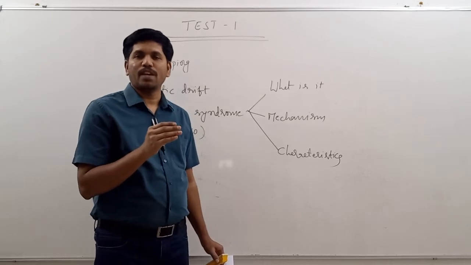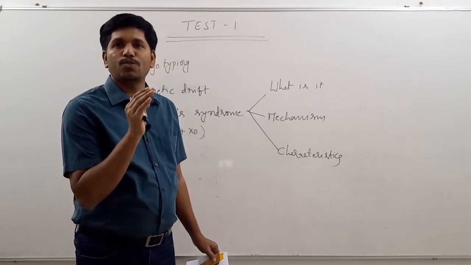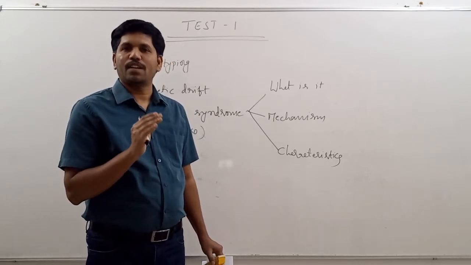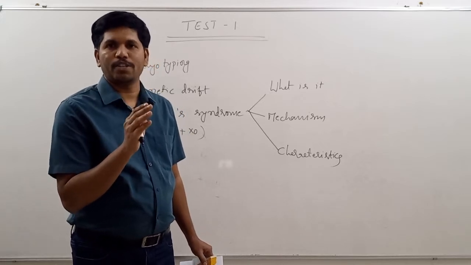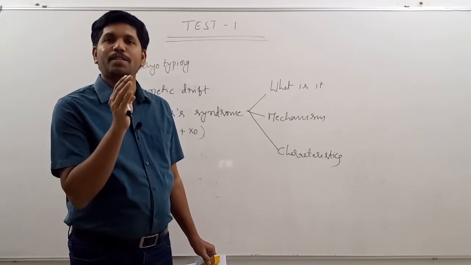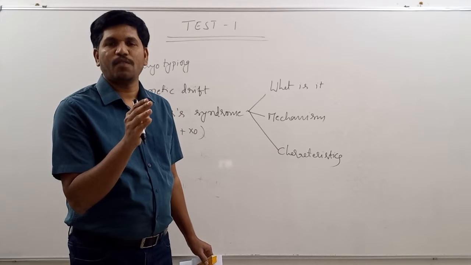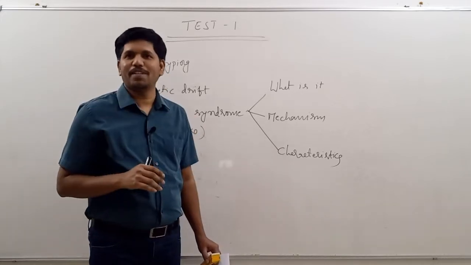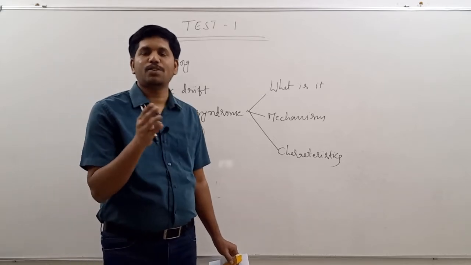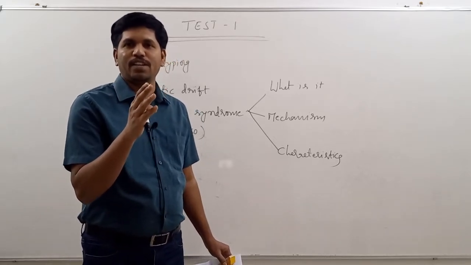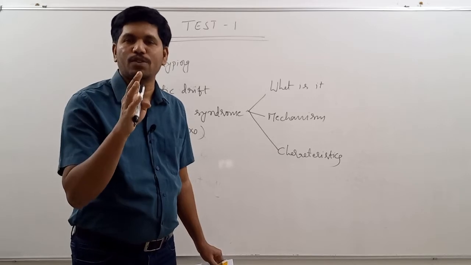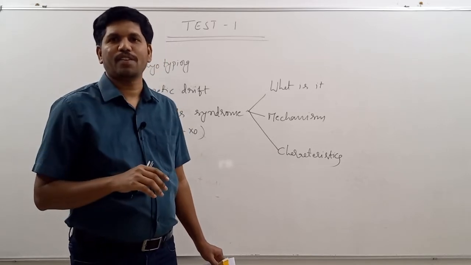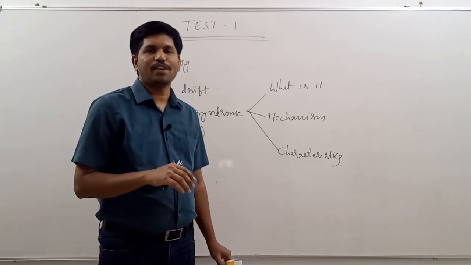Turner syndrome is a sex chromosomal aberration which is characterized by the deficiency of one X chromosome in a female, because phenotypically they are females. That should be the definition or meaning.